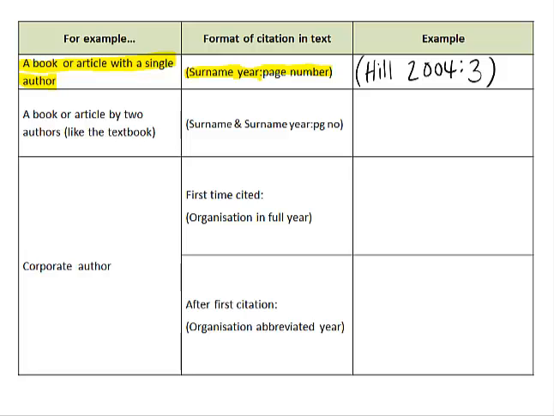Let's look at the next book. This is a book or article with 2 authors. For example, the textbook. It's also the example I'm going to use. So page to your textbook, or look at your textbook. On the cover page, you'll see at the top there are 2 authors, Barry C. Field and Martha K. Field. So that's why I write only the surname, because you start with surname and surname. They are husband and wife, that's why they have the same surname. Then I say Field and Field.